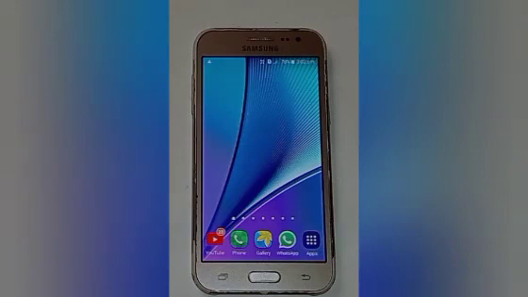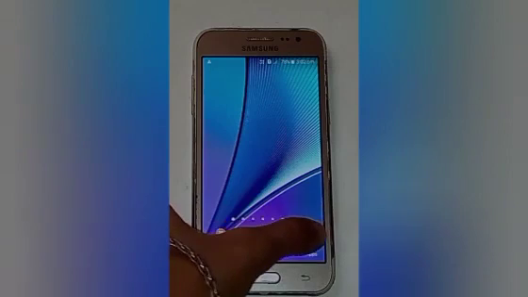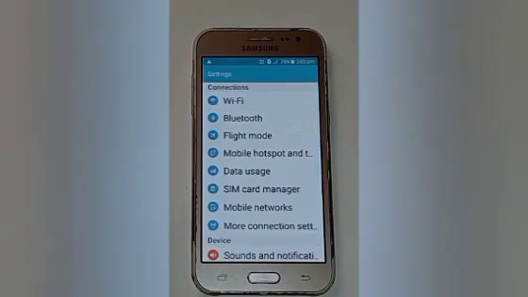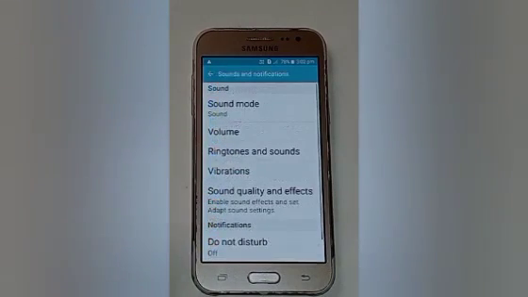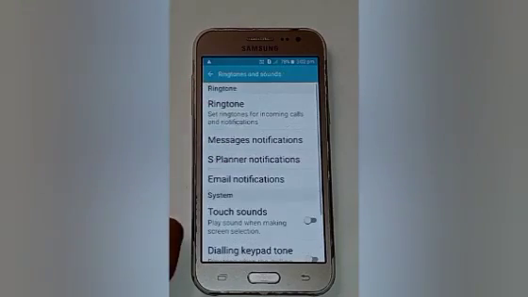Firstly we will click on the settings icon. Wait, here you will see, click on that. After that you will see many options here. Swipe up and click on sound and notification. After that swipe up and click on ringtones and sounds.